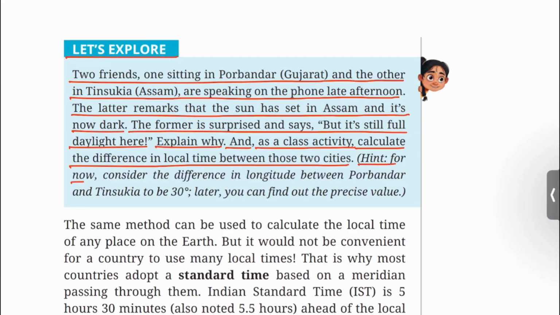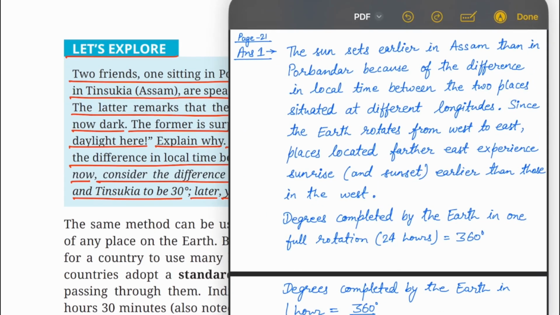Hint: for now, consider the difference in longitude between Porbandar and Tinsukia to be 30 degree. Later, you can find out the precise value. You can write the answer like this.